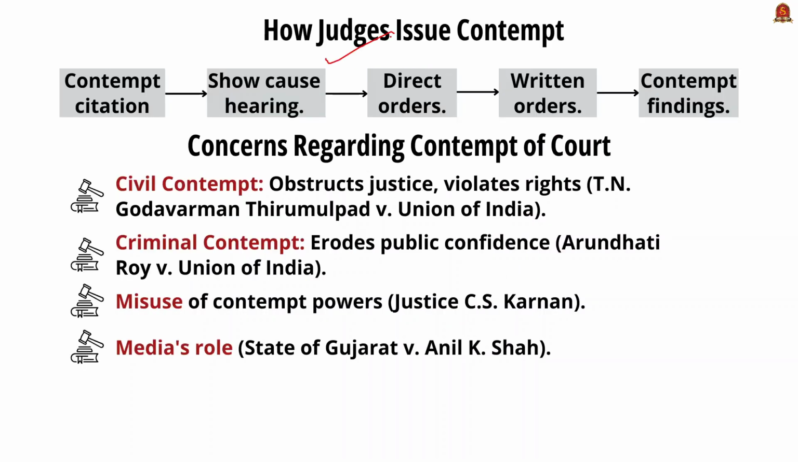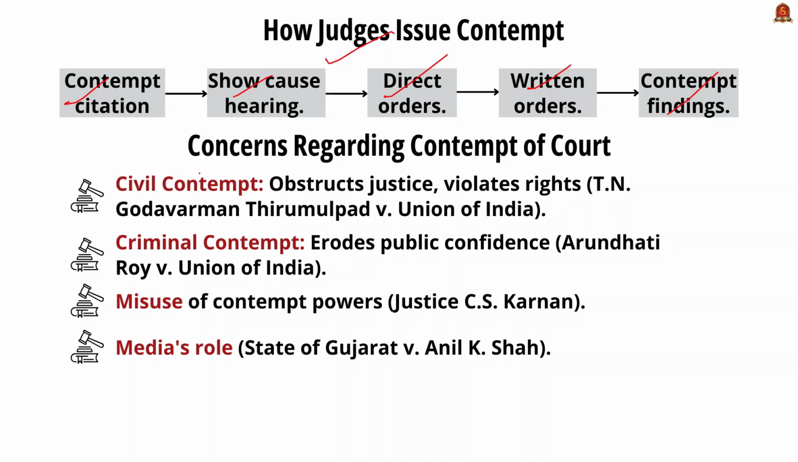Now we are going to see how the judges issues the contempt. The judges can issue the contempt in 5 ways. First one is contempt citation, that is a formal notice stating someone is in contempt. Second one is show cause hearing, that is hearing where an accused explains why they cannot or should not be held in contempt. And the third type, direct orders, that is immediate orders during court proceedings for disruptive behavior in the court. And the fourth one, written orders, that is a judge's written decision for reviewing a case. And the fifth one, contempt findings, that is immediate sanctions or follow-up hearings to determine penalties.